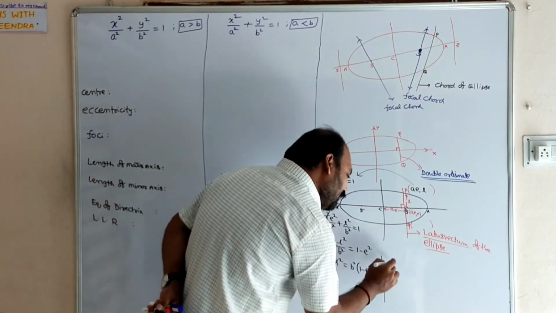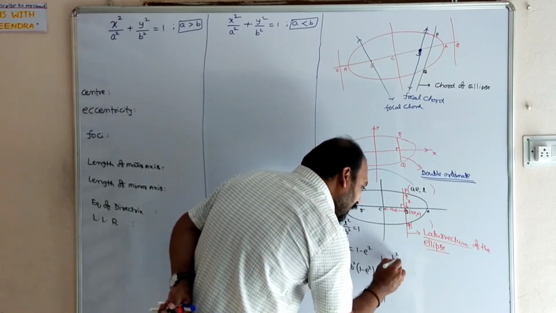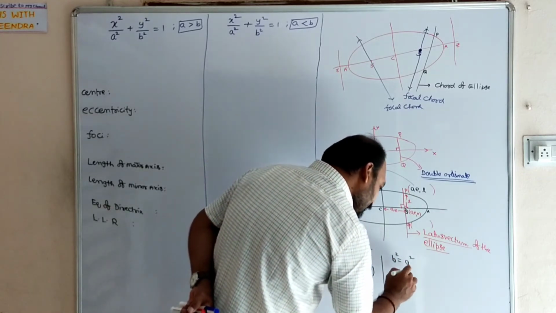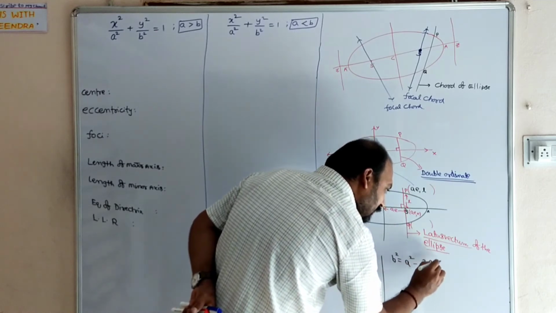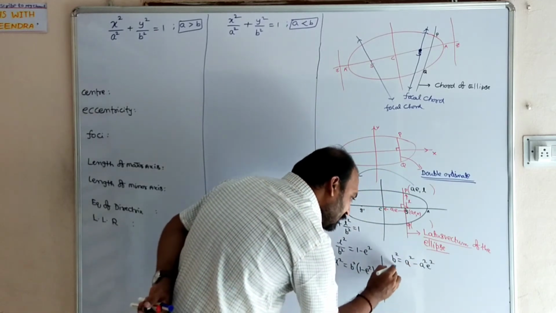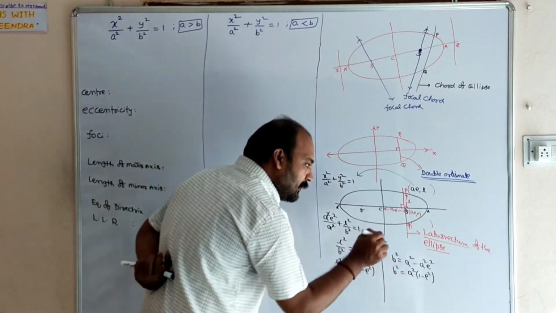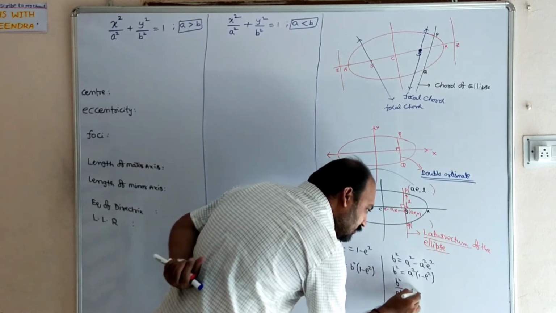In the eccentricity, we know the value of b square. b square equal to a square minus a square e square. So from that, b square equal to a square into 1 minus e square. In place of 1 minus e square, we can write b square by a square.